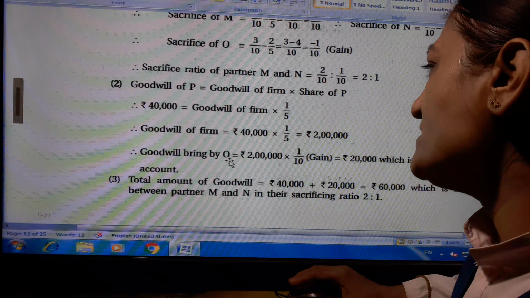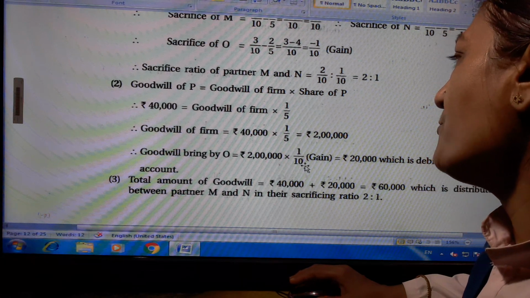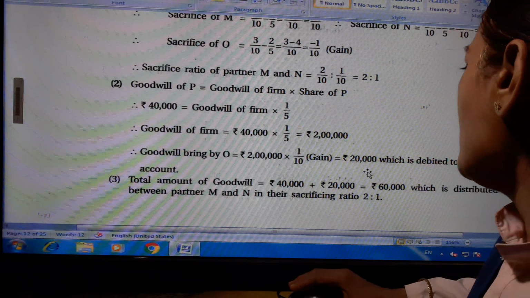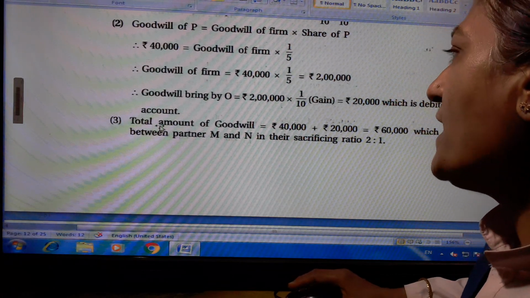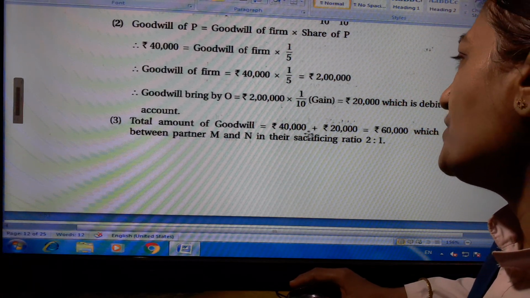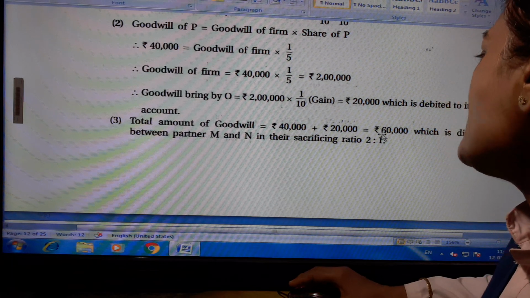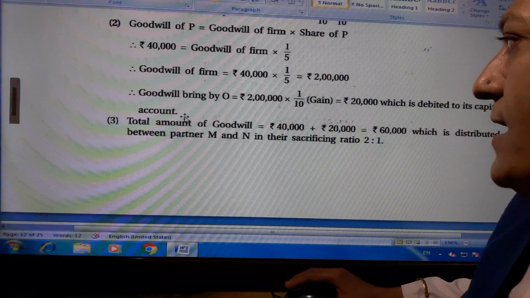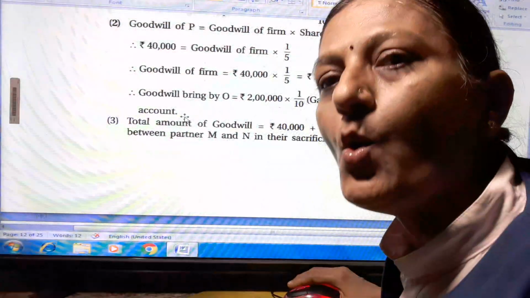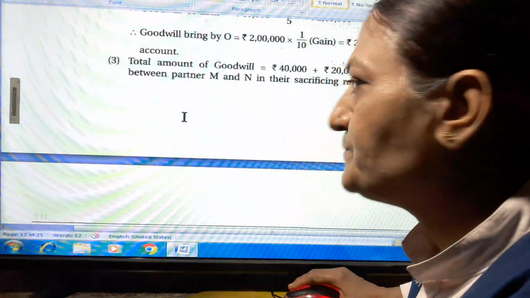Goodwill brought by O is equal to 2 lakh multiplied by 1 upon 10 gain is equal to 20,000, which is debited to its capital account. Total amount of goodwill is equal to 40,000 plus 20,000 is equal to 60,000, which is distributed between partners M and N in their sacrifice ratio 2:1.